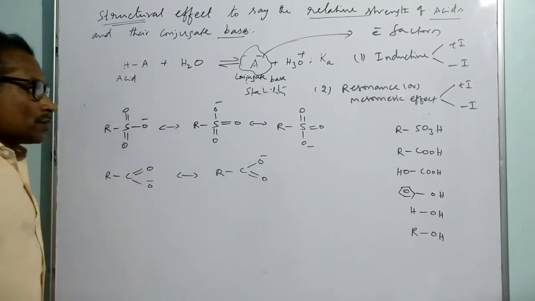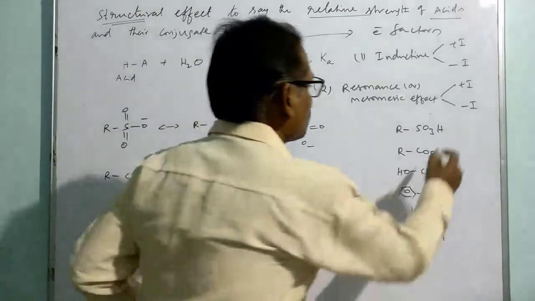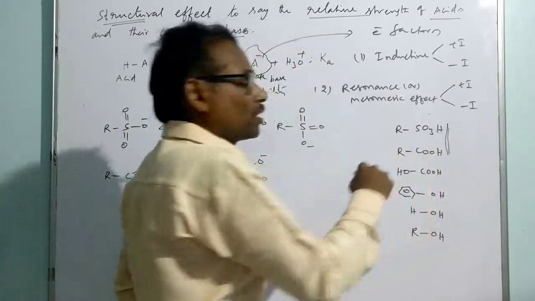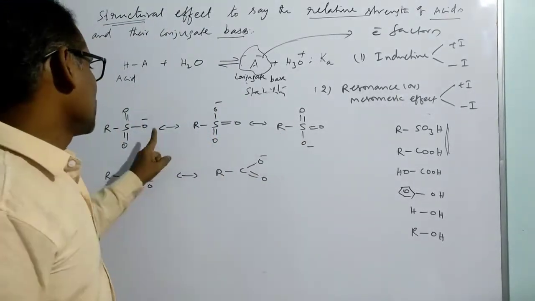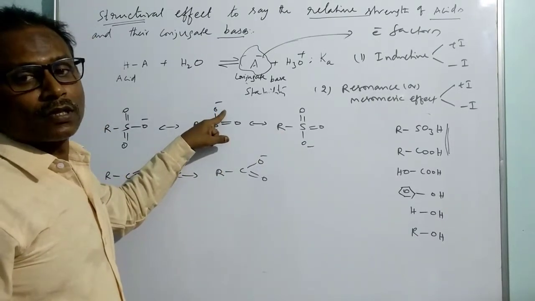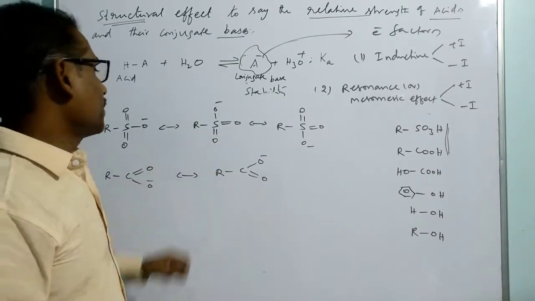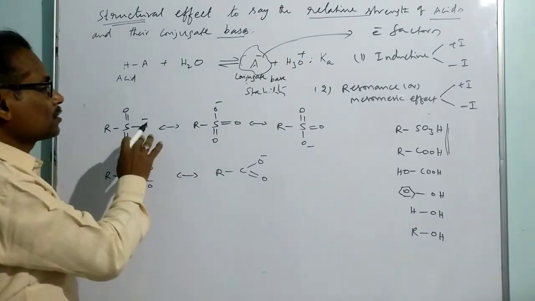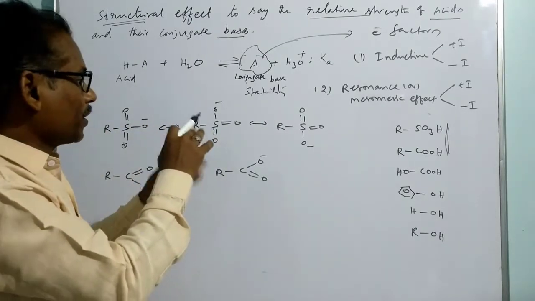These are the resonant structures of carboxylate. So among these two compounds, which conjugate base is more stabilized? You can say the first compound, because it has three resonating structures where the negative charge over oxygen is delocalized over the remaining two more oxygens. So thereby the negative charge is more diffuse, more distributed over many atoms.